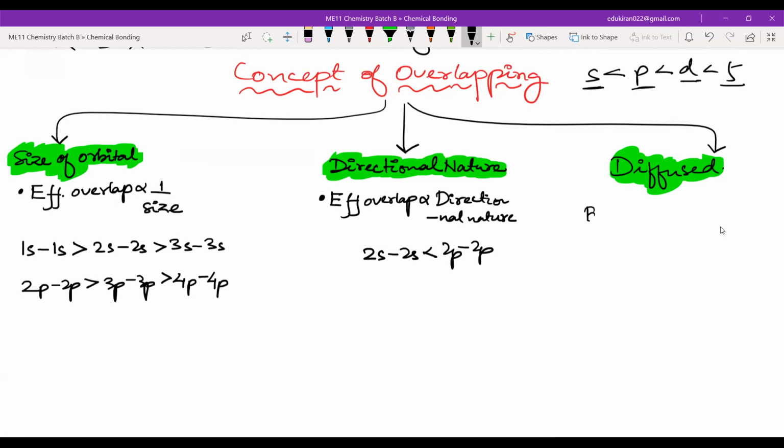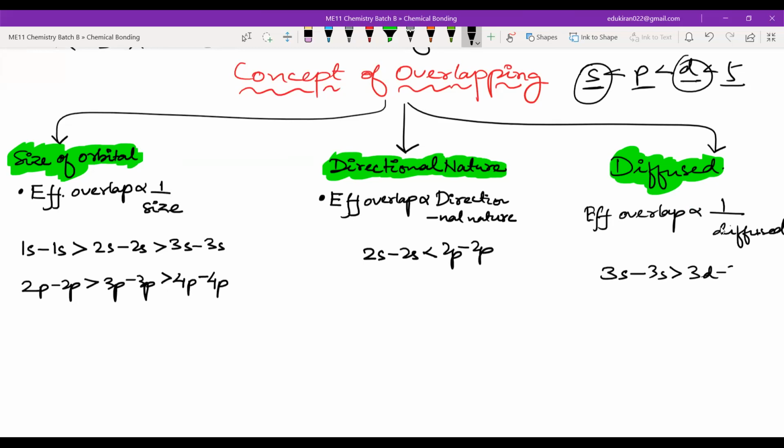So effective overlap will be inversely proportional to the diffused character. That is why if I compare s and d, since we have compared s and p, what will happen in s and d? 3s overlapping will be greater than 3d overlapping. These are the main concepts of the extent of overlapping.